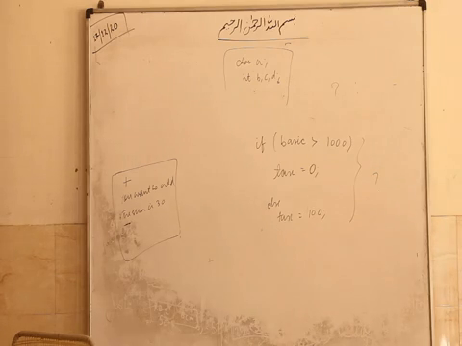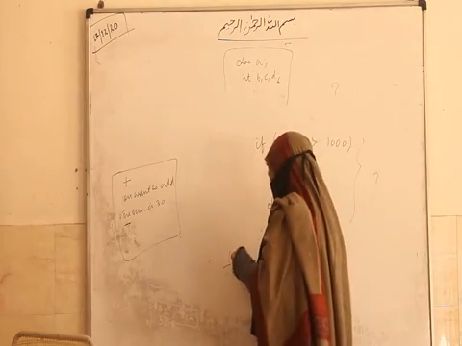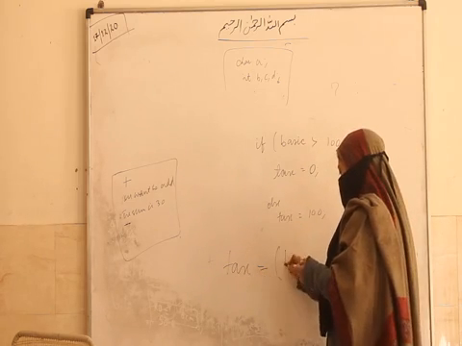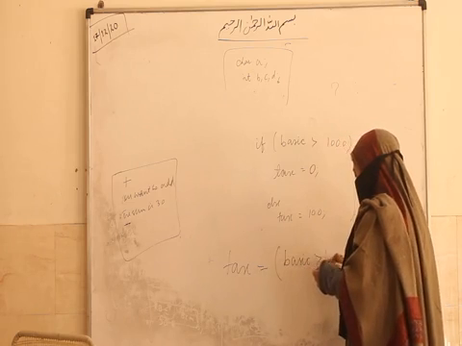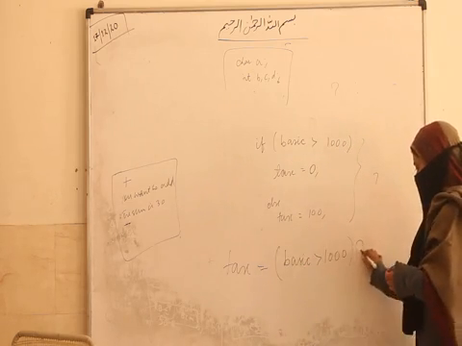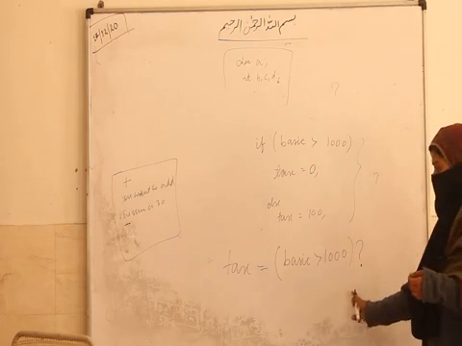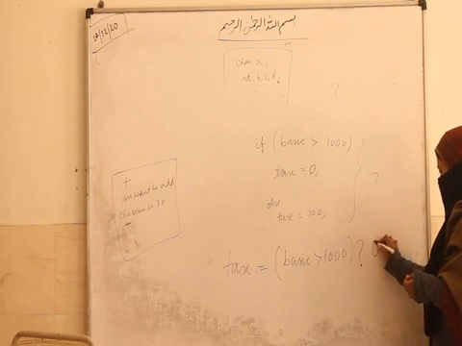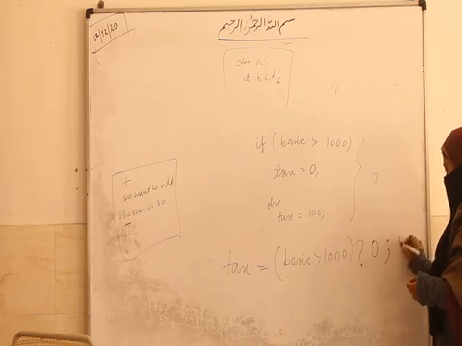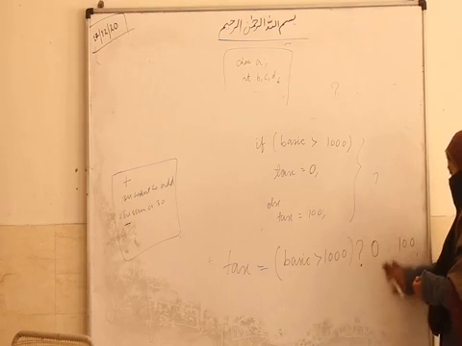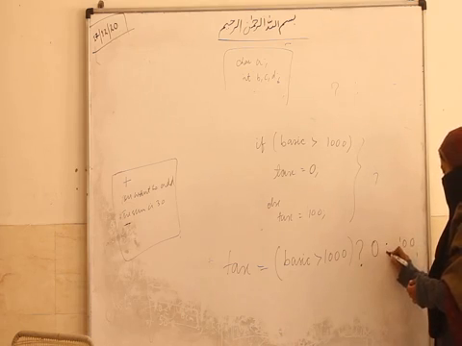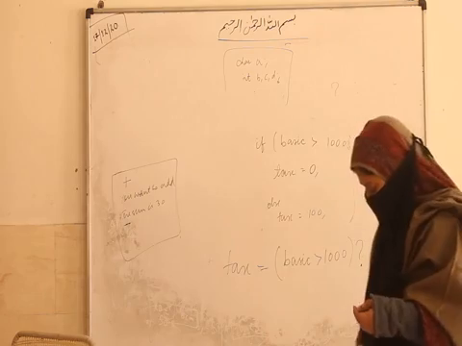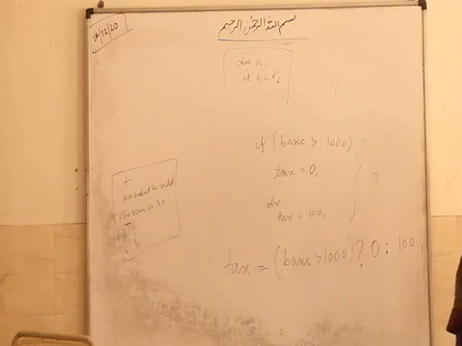Tax is equal to, basic is bigger than 1000, bracket close. Yes, the value of tax is dependent on these things. So tax equal to basic is bigger than 1000, bracket close. We write the condition here, then question mark. Basic greater than 1000, is it true? True comes first: 0, then colon, not comma. If true, it will be 0. Otherwise, it will be 100.